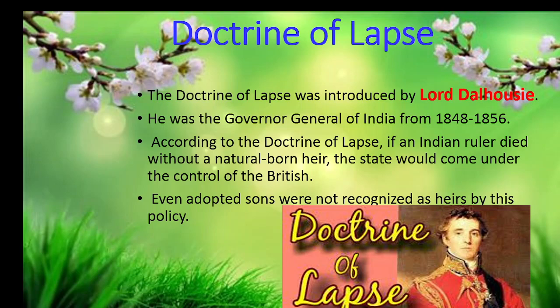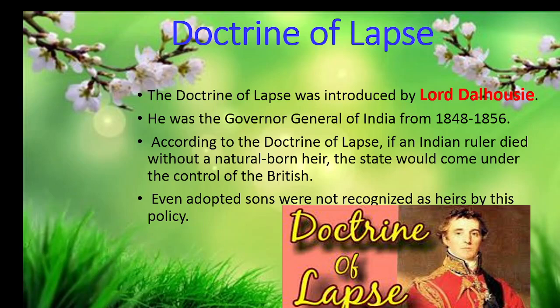And the next policy is doctrine of lapse. The doctrine of lapse was introduced by Lord Dalhousie. He was the Governor General of India from 1848 to 1856. According to his policy, if any Indian ruler died without a natural born heir, the state would come under the control of the British. Even adopted sons were not recognized as heirs by this policy.